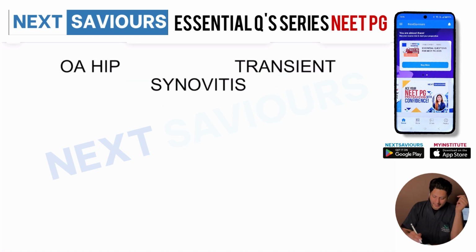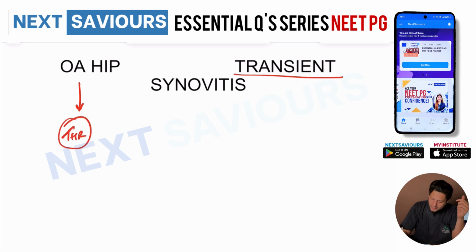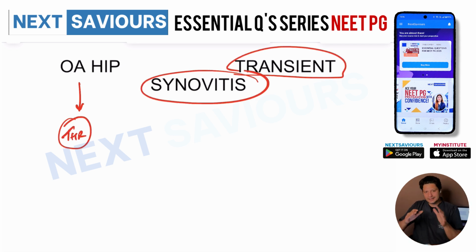Then, for the management of osteoarthritis hip, obviously, if you can wait and watch, if the patient is managing it, then it's okay. Otherwise, you have to ultimately go for the total hip replacement. What is transient synovitis? As the name indicates, transient, because it was kept in one of your options. Transient means temporary. Synovitis means inflammation.